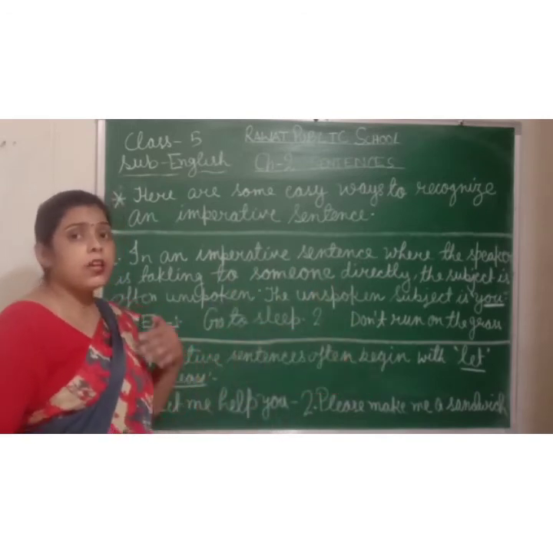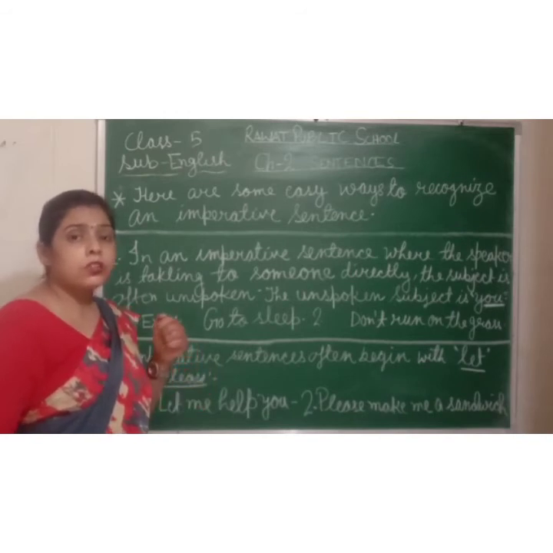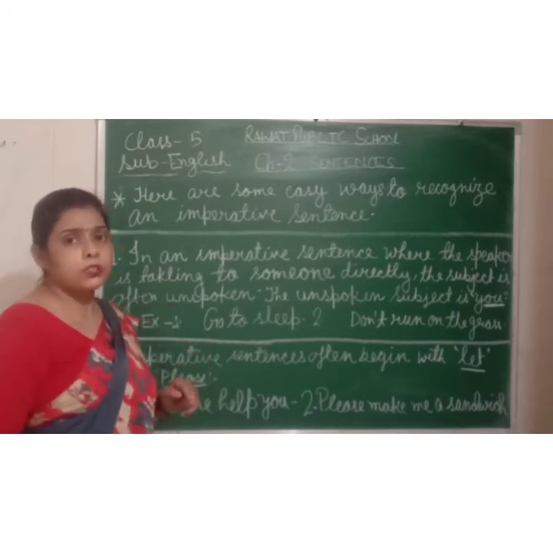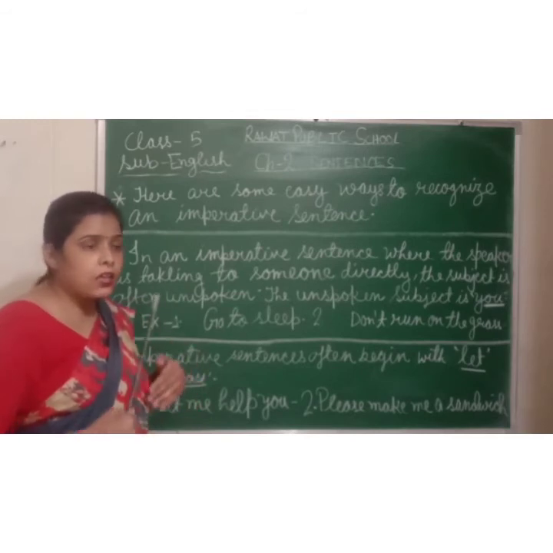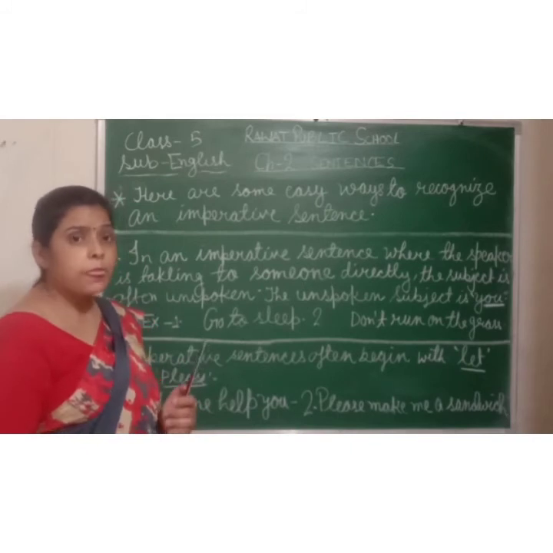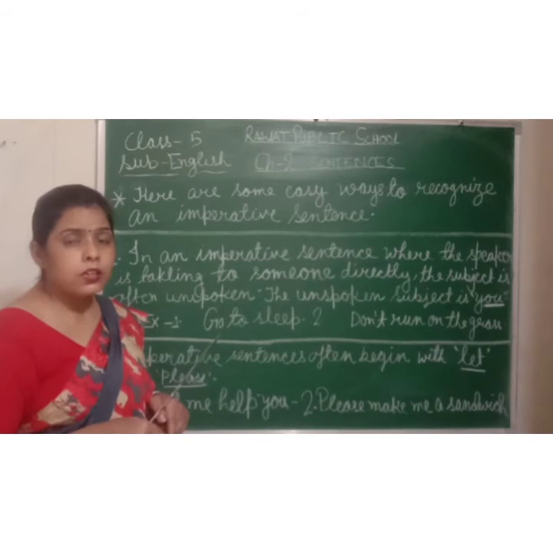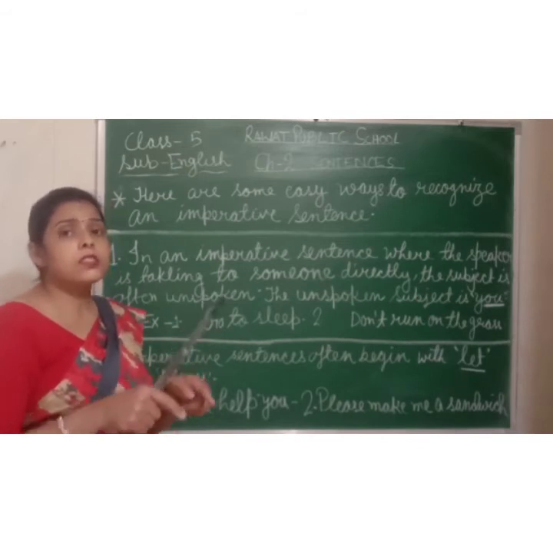For example, if I am saying, "Don't go there," it means I am saying it to you. But "you" is unspoken here, so you are the subject.